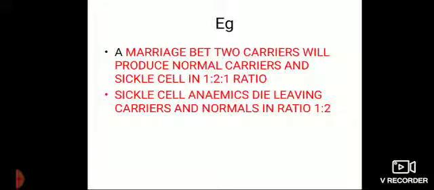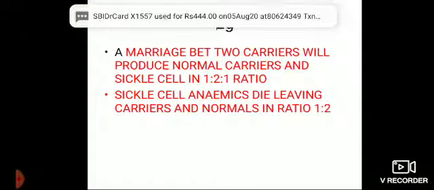So these expressions are very easy. You just have to write the genotypes, then separate the gametes, and with practice you will learn many things. So next time we shall study what is chromosome and what is linkage, etc.